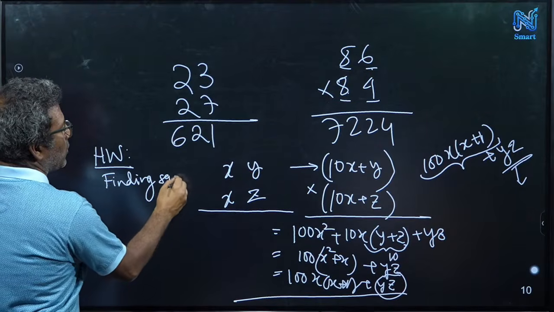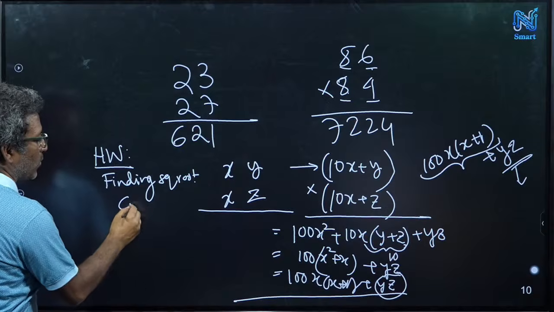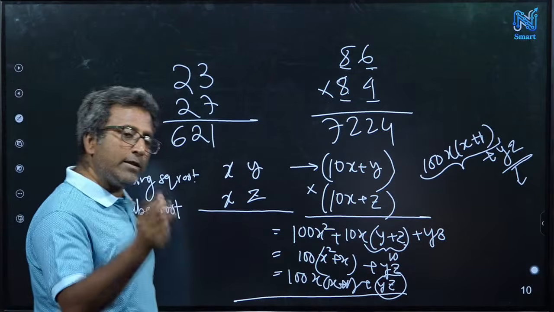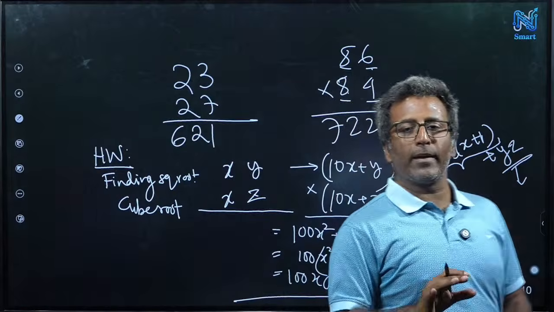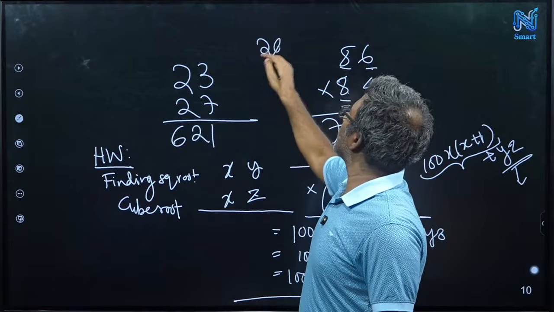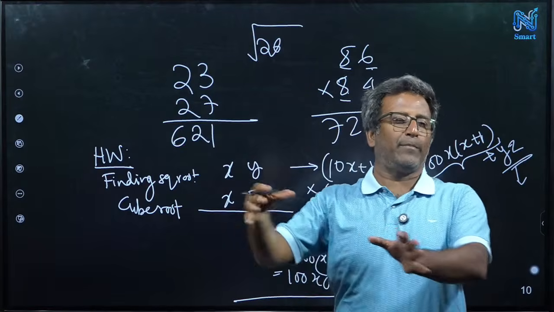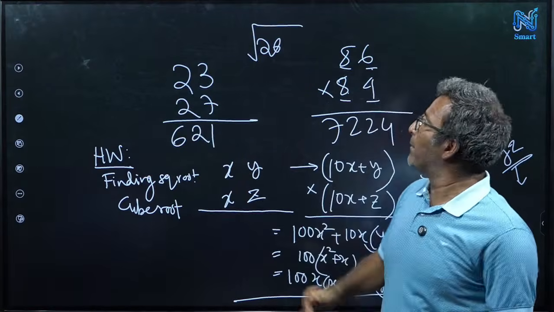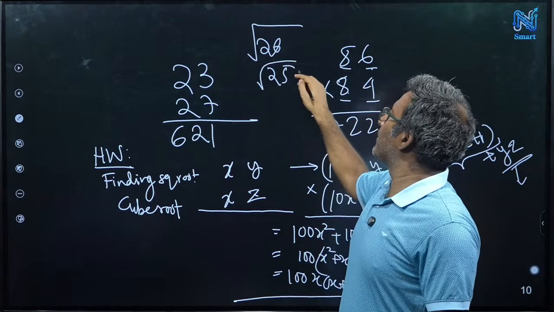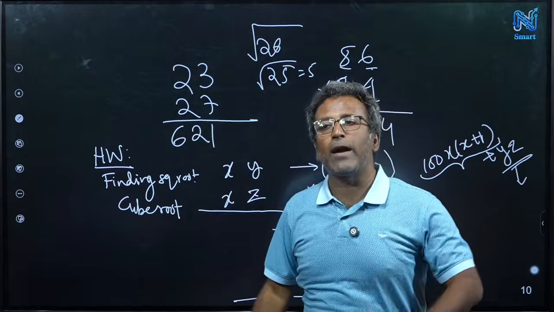Finding a square root or cube root works for a number which is actually a square number or cube number, not an arbitrary number. Because if I give 26, finding the square root will be difficult: 5 point something, I can't get it. But if I give 25, you know the square root is 5. So for a perfect square number, find the square root.